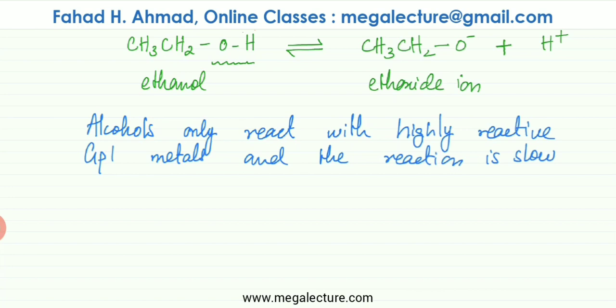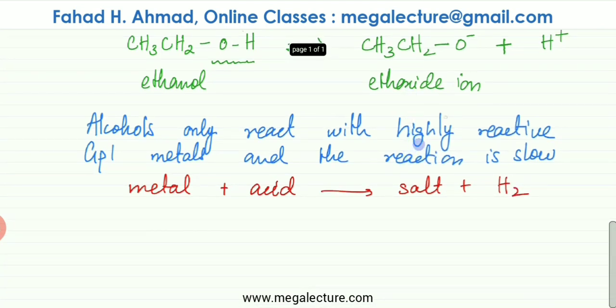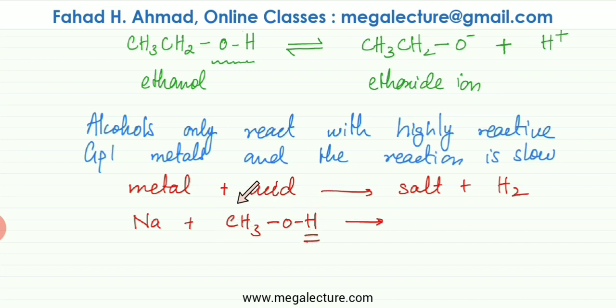Now, since alcohols are very weak acids, alcohols only react with highly reactive group 1 metals, and even then the reaction is extremely slow. Whenever a metal reacts with an acid, it produces salt plus hydrogen, and alcohols are going to do exactly the same when they react. So here you can see sodium metal reacting with a methanol molecule. What would happen is the acid H, remember, none of the other hydrogens are going to be displaced. Sodium is going to come in and knock out this hydrogen. It's going to take its place.